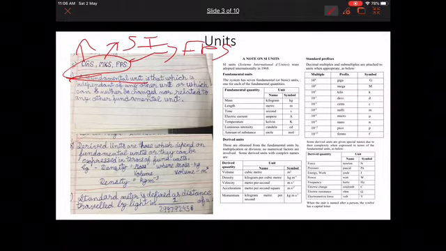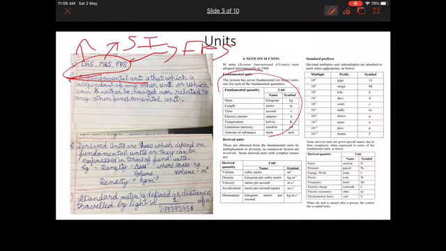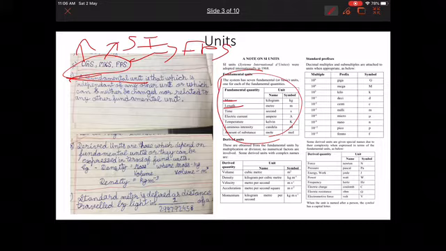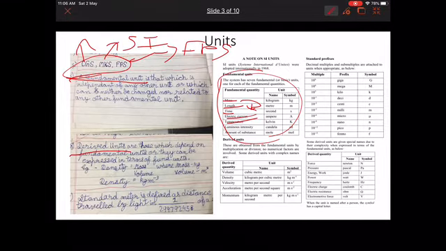Now, fundamental units, as you can see, are these fundamental quantities which are independent of any other unit. They can neither be seen nor related. You can't relate mass to length unless you are doing some really difficult physics calculation. Same goes with time, electric current, etc. Derived units are those which depend on fundamental units, or they can be expressed in terms of fundamental units. Example, density. It is kg by meter cube. Kg is nothing other than kilogram, which is a fundamental unit.